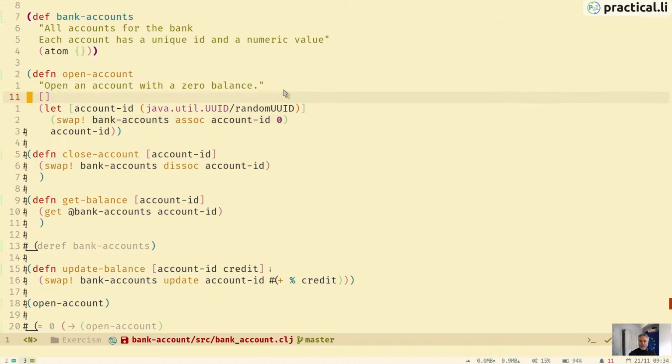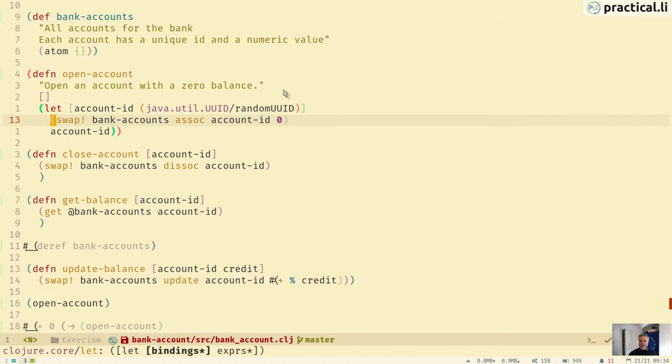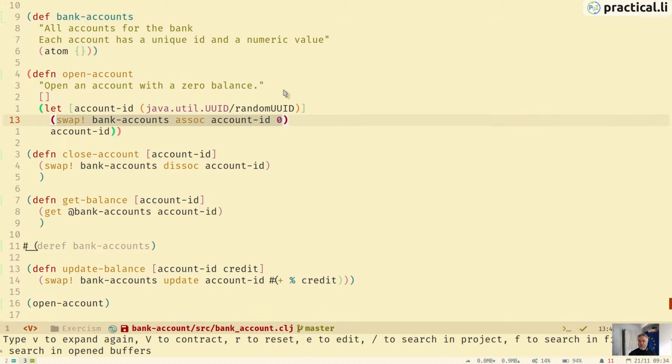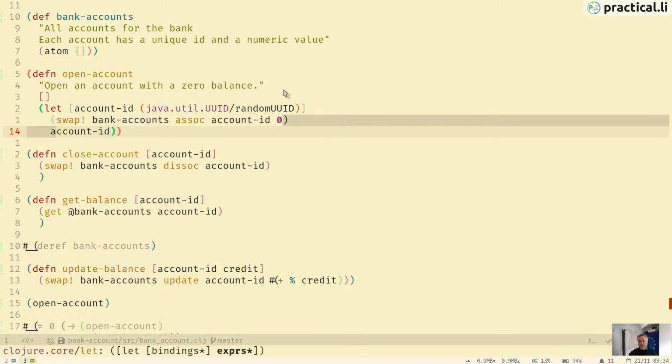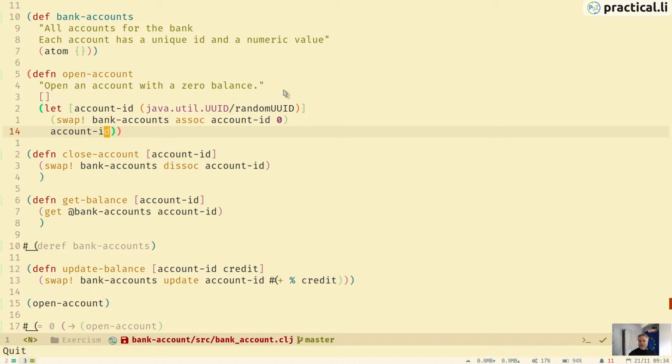So we're swapping the bank account value. We're basically adding a new bank account by creating a new key in the map, and I'm just returning the account ID that I created, just so I've got that bank account ID, which is useful. It's very much like if you created this in a database.